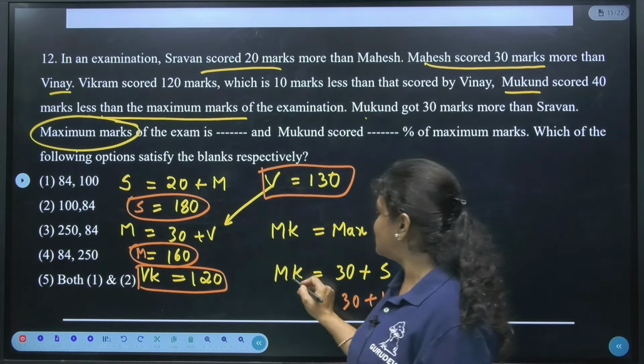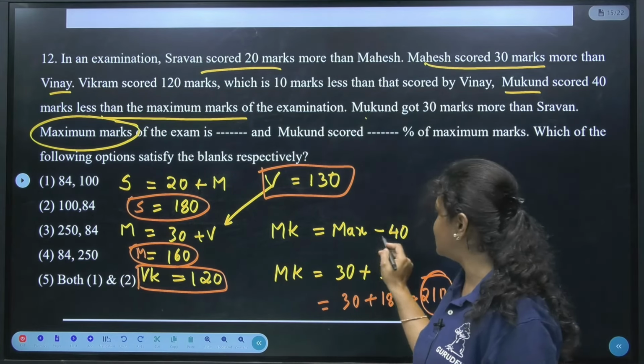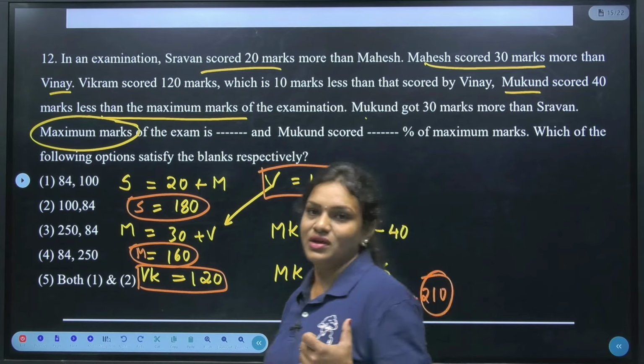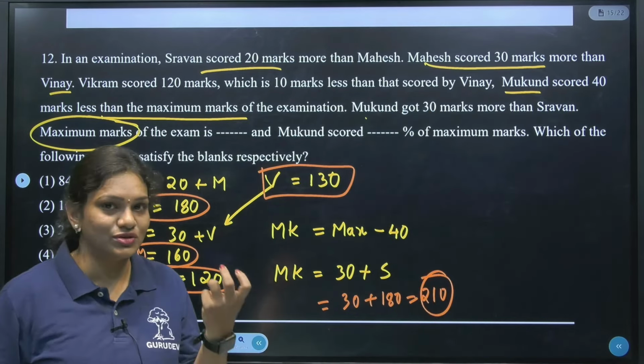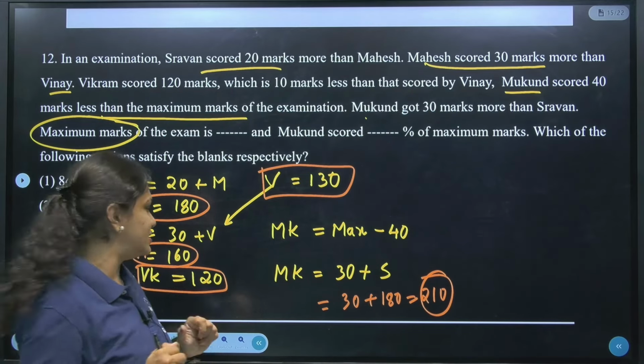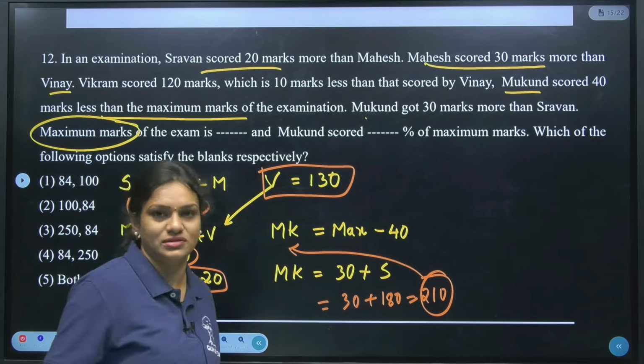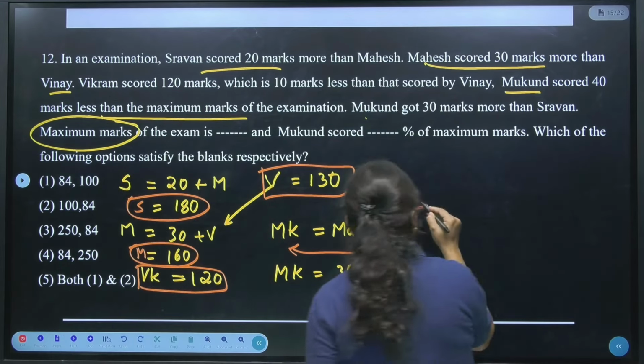Next. Once we know Mukund marks, what are they saying? To the maximum marks, it is 40 less they are saying. Okay. Mukund's marks, whatever 210 we are getting, for the maximum marks, it is 40 less. If you want, you can substitute this 210 as Mukund marks, or else just try to analyze here.